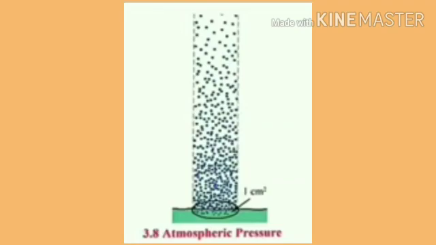Here in this picture there is one cylinder, and you can observe the molecules inside. If air exists in a closed container, the air molecules in random motion continuously hit the walls of the container. In this, a force is exerted on the walls of the container, and so pressure is created due to this force.